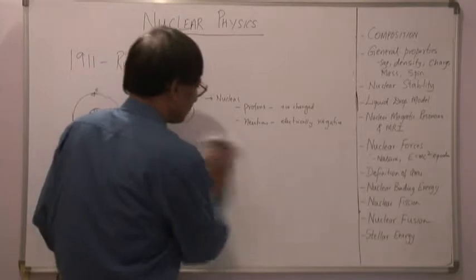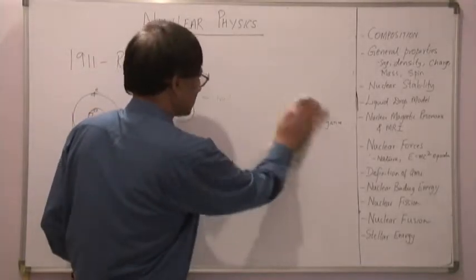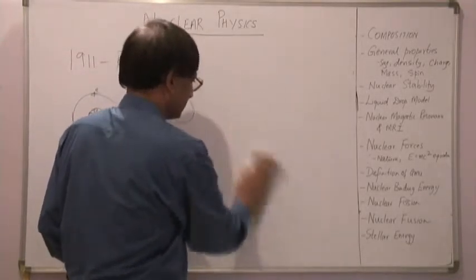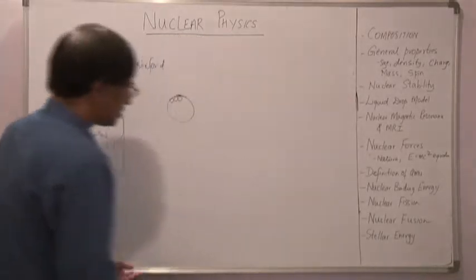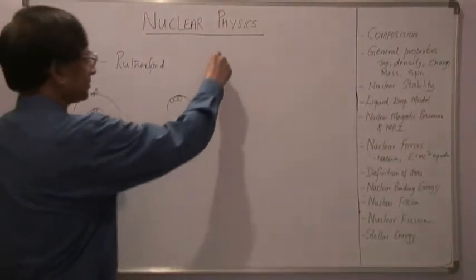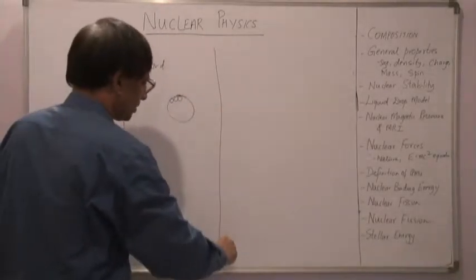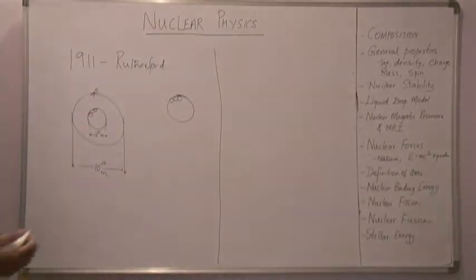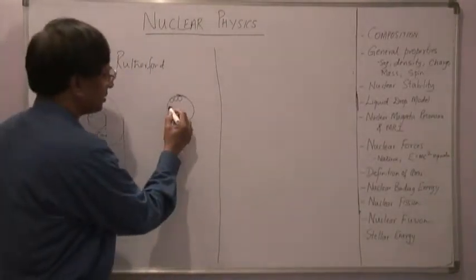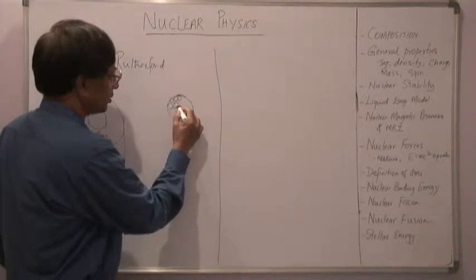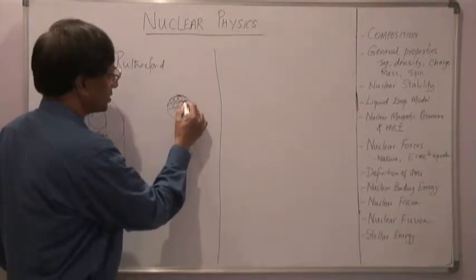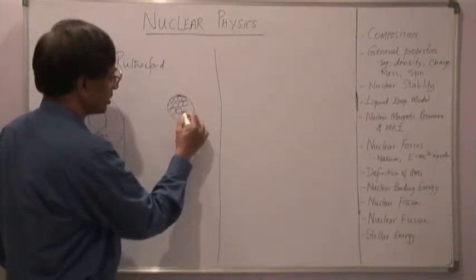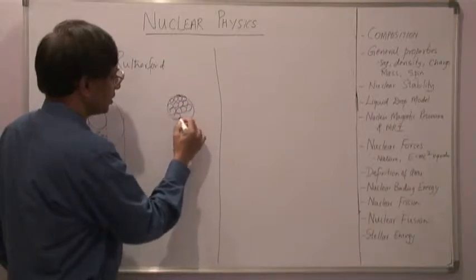Next we define certain terms which are very important concepts for us. Let me draw a line here. As we mentioned, there are protons and neutrons, so a nucleus consists of neutrons and protons, essentially nucleons.